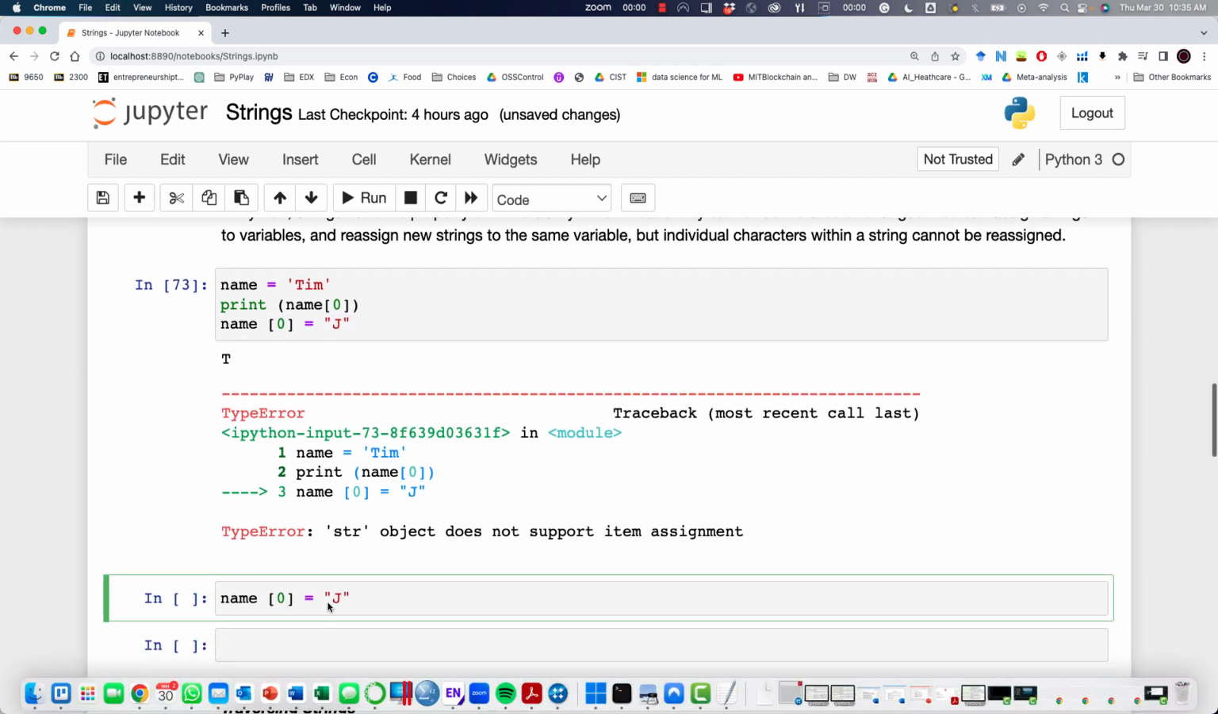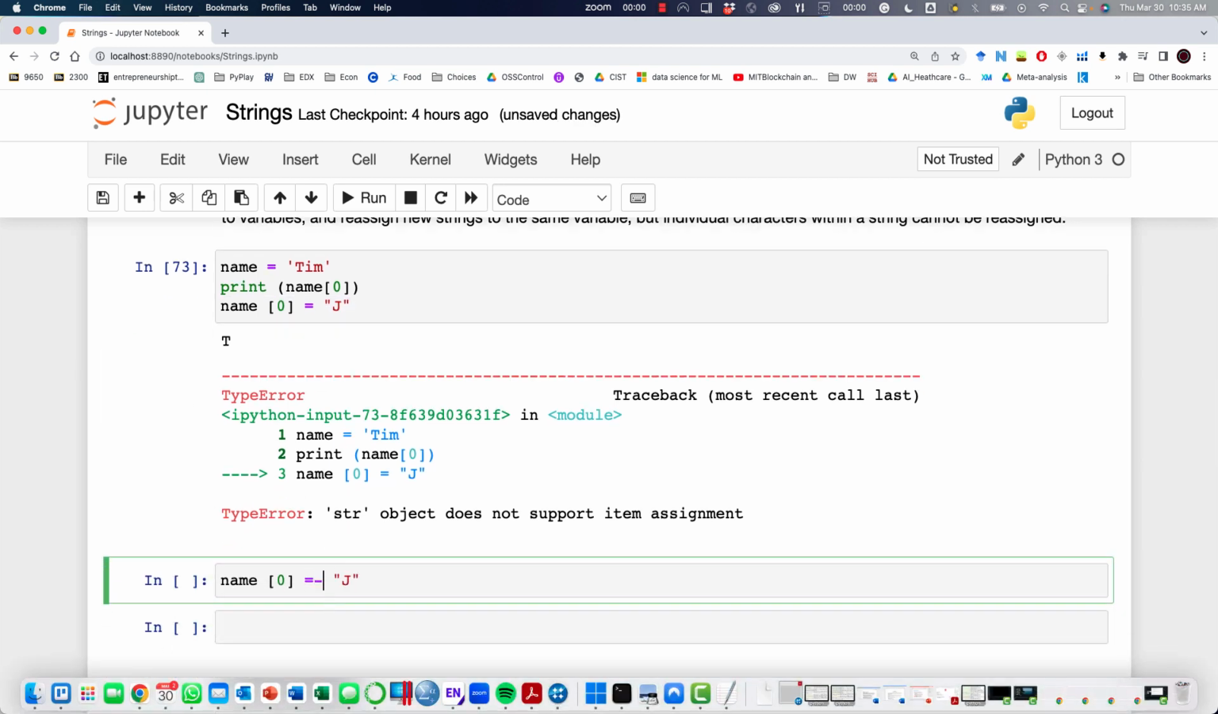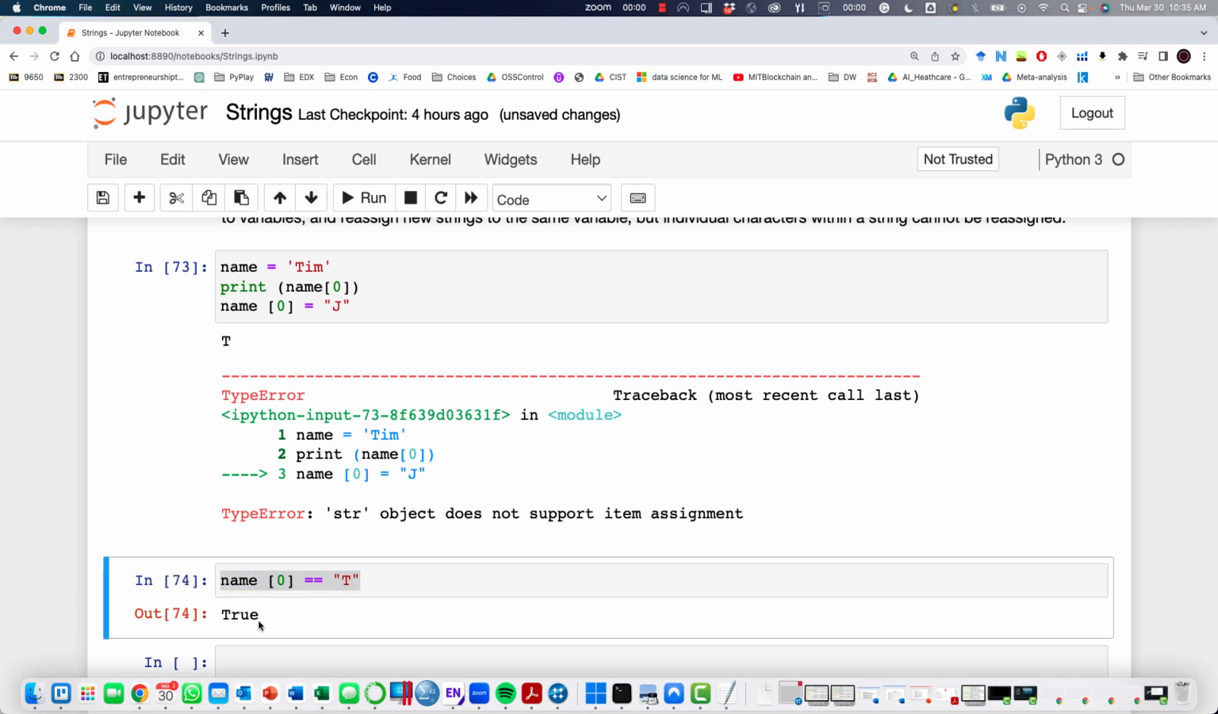Now, if I run another statement saying name index 0 equals T, this is an example of checking a value against the variable. Once I run it, you see that we get True, because the first character is literally equal to T, and the outcome of that statement is True. So again, don't forget that that's an example of checking if something is literally equal to something else.